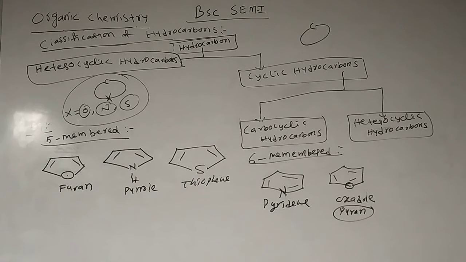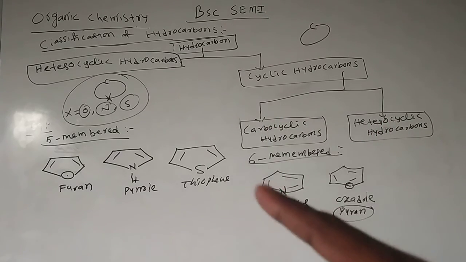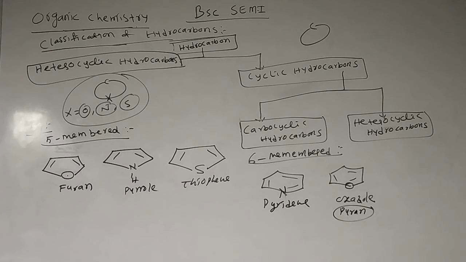Acyclic are also called long chain, straight chain or aliphatic hydrocarbons, for example alkanes and alkynes. Cyclic hydrocarbons are classified into carbocyclic and heterocyclic hydrocarbons; carbocyclic means containing only carbon atoms.